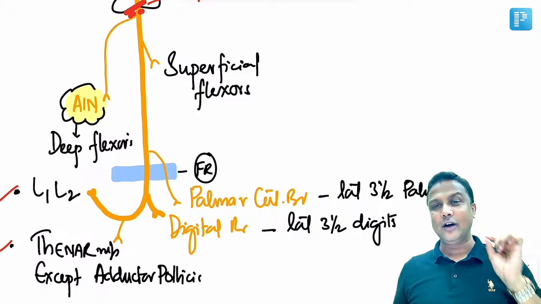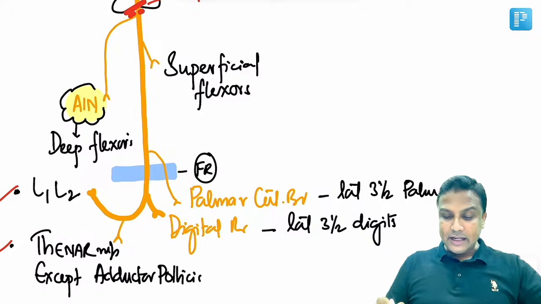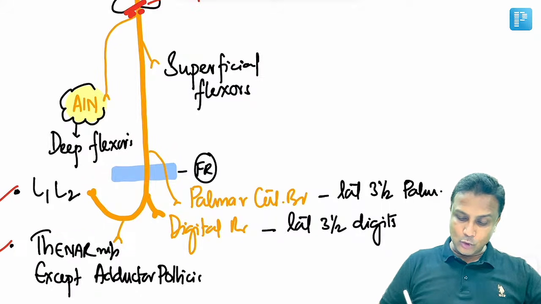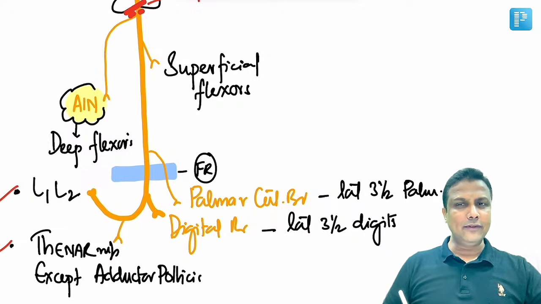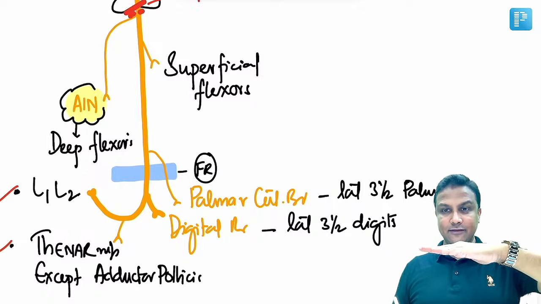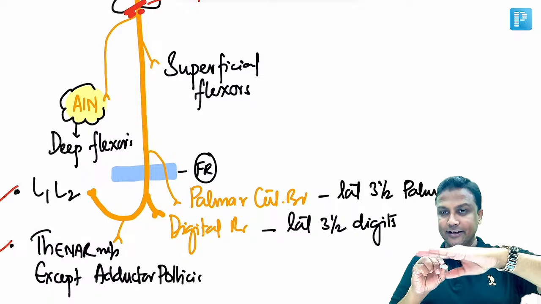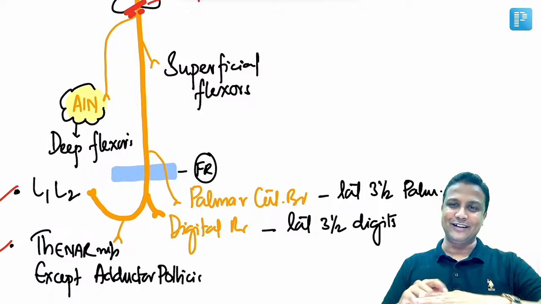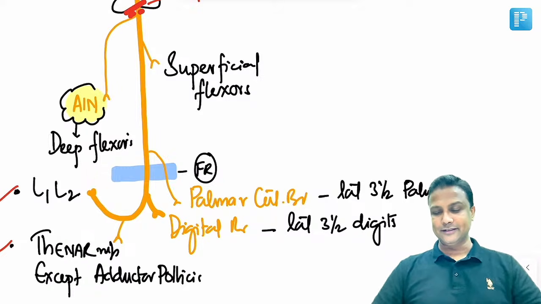Please look at the way I have drawn the diagram. The median nerve is actually going to come below, or deep to, the flexor retinaculum. But the palmar cutaneous branch is going to come above the flexor retinaculum, sir. So imagine this is the flexor retinaculum. The median nerve comes from below, sir, and the palmar cutaneous branch comes from above it. Is it okay? Done, sir.